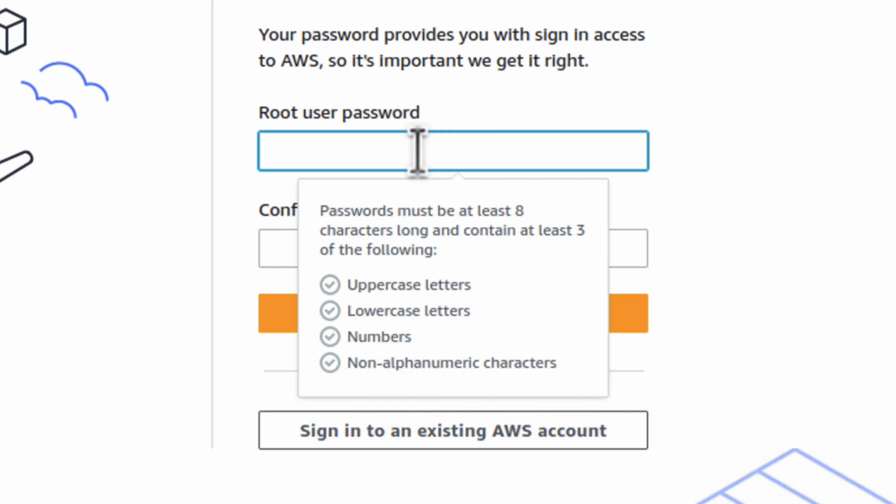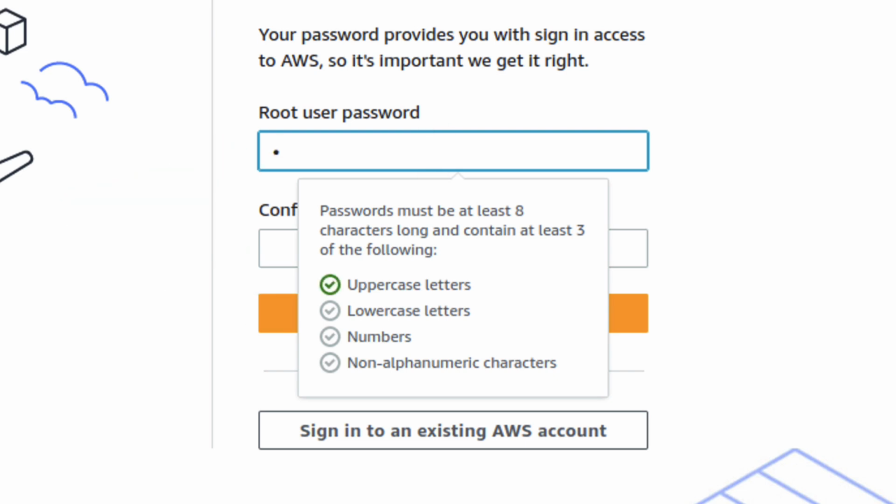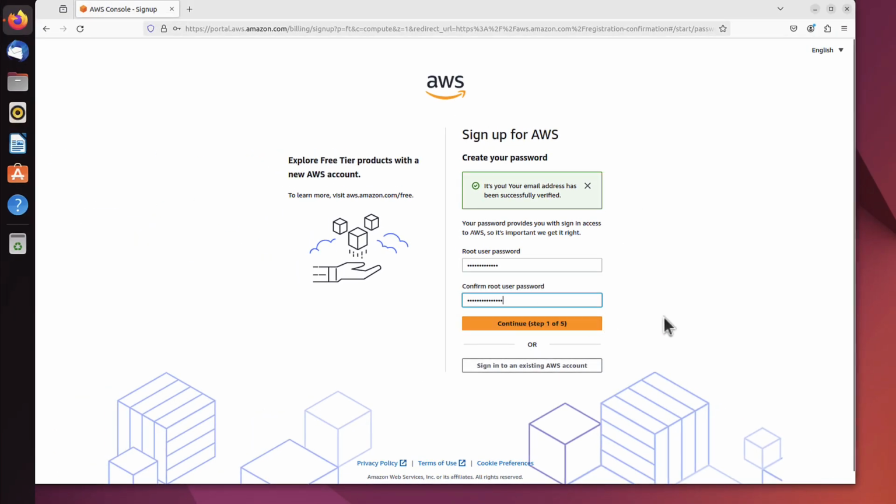Just make sure you've got all of that. Even when I just start typing a capital letter, the first box is ticked, then a lowercase letter, now a digit, and now a non-alphanumeric character. All those boxes are ticked, so my password is good enough for them. Now I have to repeat it, and that's it. We can continue.